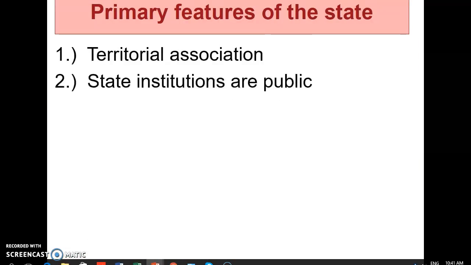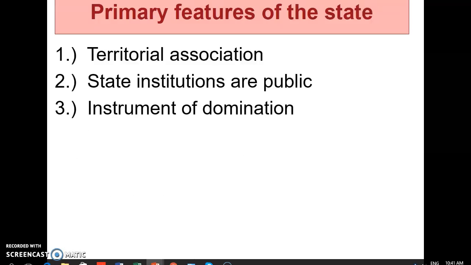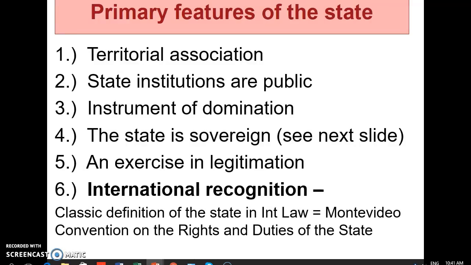I could definitely ask you about the primary features of the state, to at least list all 6 of the features as they appear here. So not based on any other features of the state you may have studied in other courses, but these 6 based on the political definition of the features of the state. You must say it has territorial association. You must say state institutions are public. Half of these explanations is not the whole and will not be considered for any kind of mark. So you must have the full information. Remember that international recognition is probably one of the most important, classic features of the state.